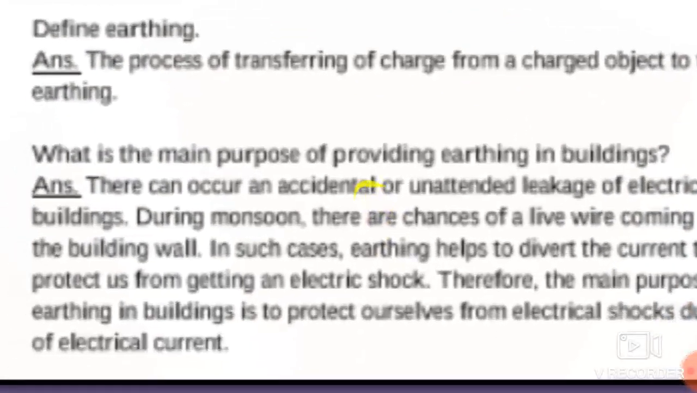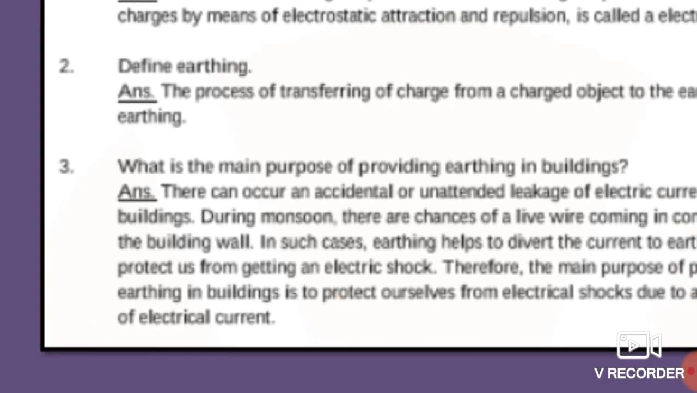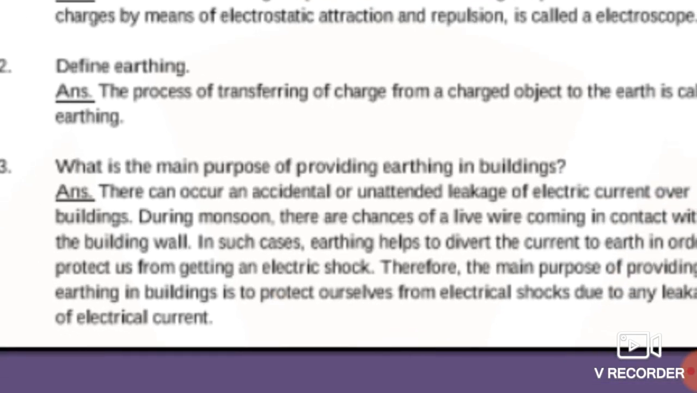The next question is, what is the main purpose of providing earthing in the buildings? The answer for this question is, there can occur an accidental or unattended leakage of electric current, or accidentally lightning can occur over the building.